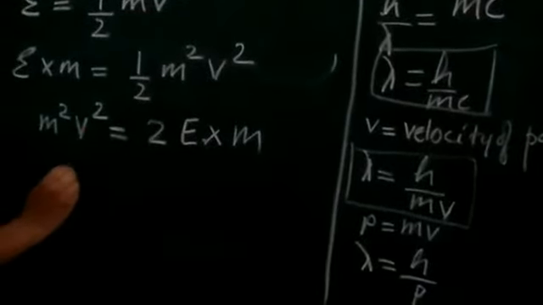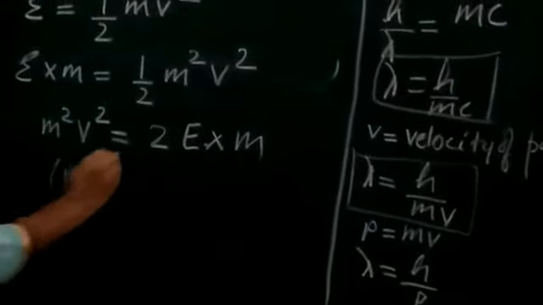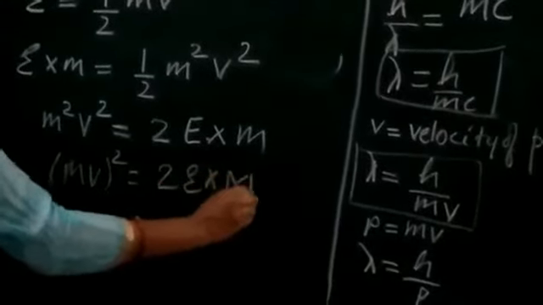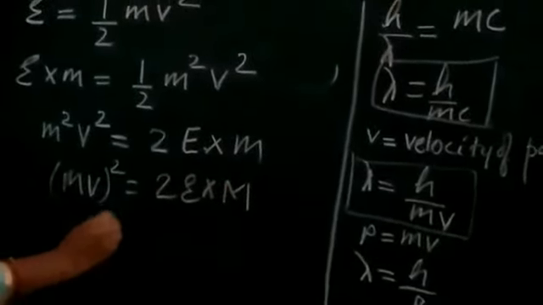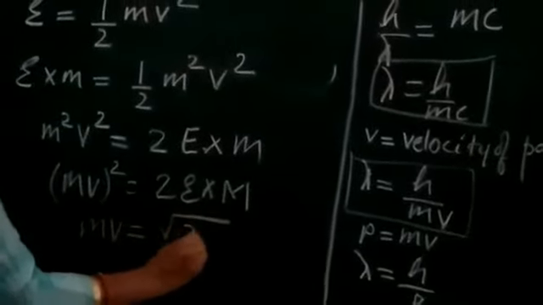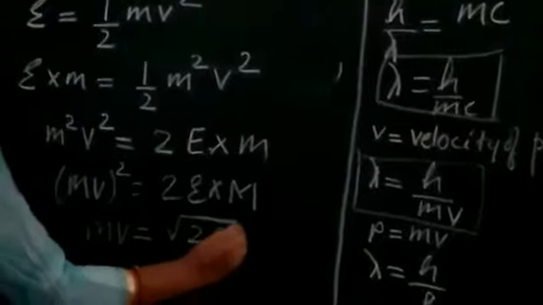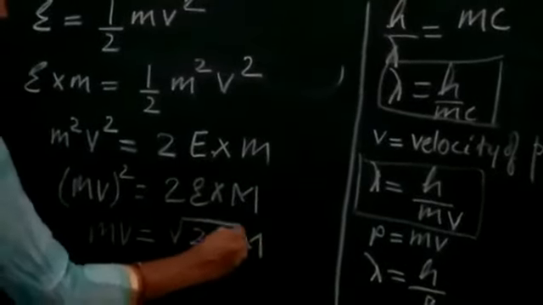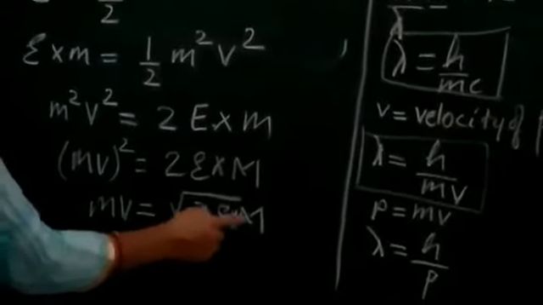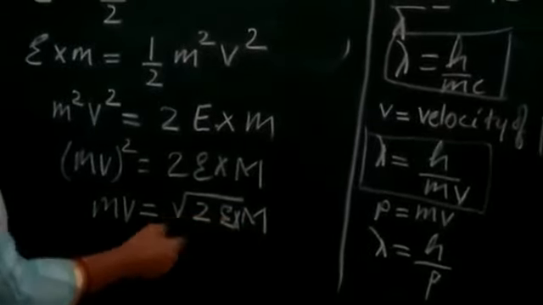So students, it becomes m square v square equal to twice into E into m, or mv will be equal to under root 2 into E into m.